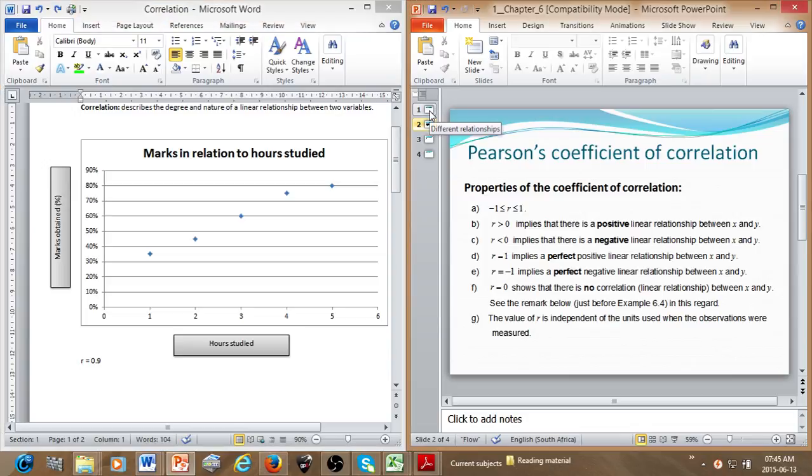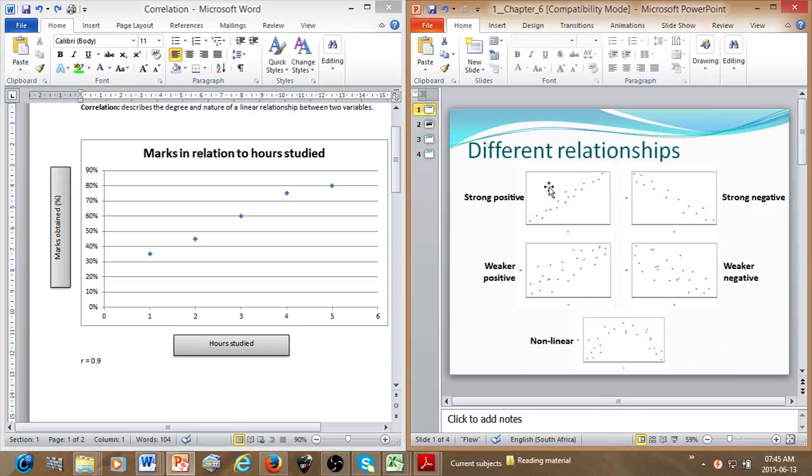So now in terms of linear relationships, okay, different relationships. Over here, this is a strong positive linear relationship. Now, why do we say it's a strong positive linear relationship? Firstly, it's positive because it progresses upwards. As the count of the variables on x increases, so does the count of the variables on axis y. X-axis, y-axis. And the reason we say it's strong is because look how closely concentrated these variables